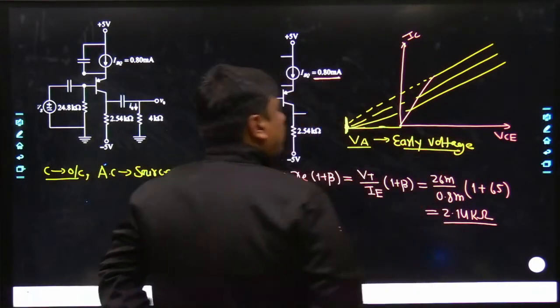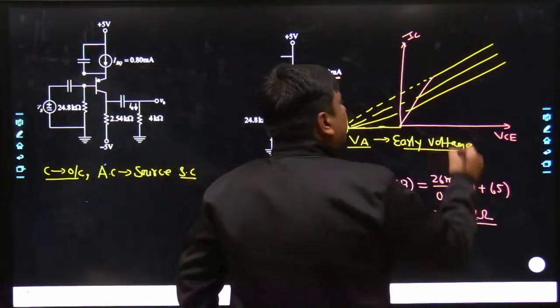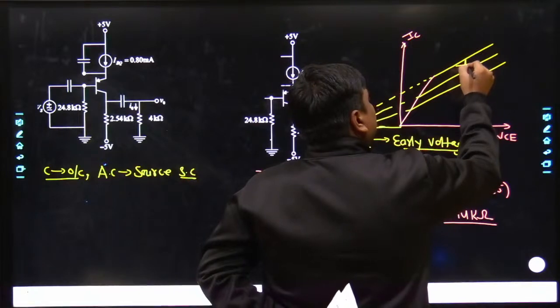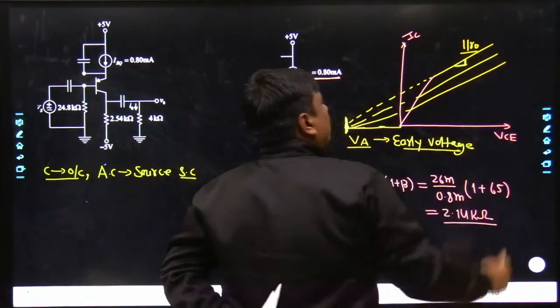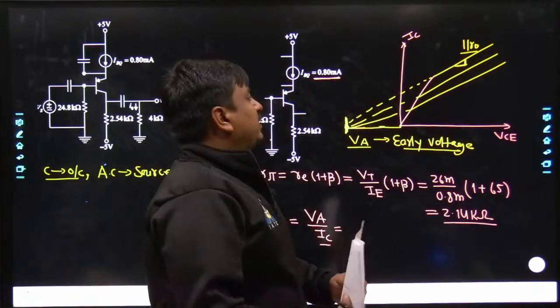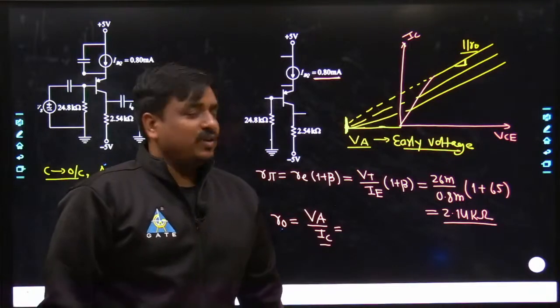Yes, we call it early voltage. Now if we discuss the output impedance of the transistor, it would be the same as 1 upon R naught. Why have I taken the reciprocal of R naught? Because the y-axis is dedicated to current, whereas the x-axis is dedicated to voltage.